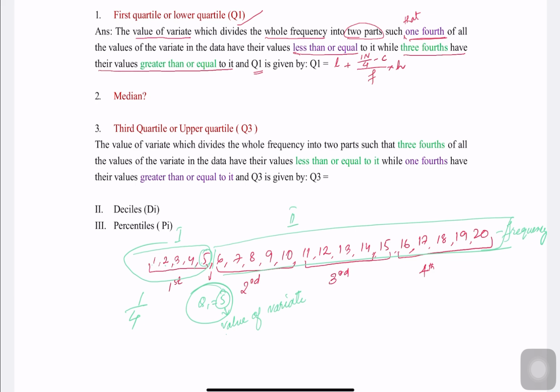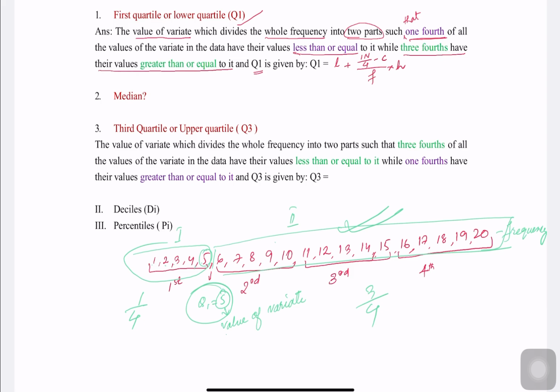So it says that it may be less than or equal to. And now let's take the 3 by 4. So this 3 by 4 part is greater than or equal to. That means 6 is greater than 5, 7 or greater. Sometimes in the future it can also be equal to, like in this 1 by 4 part. This is how you have to understand.